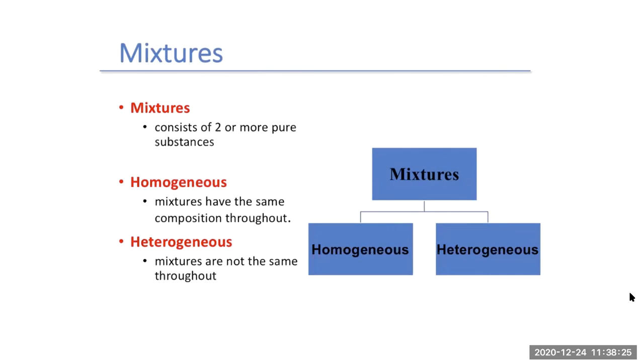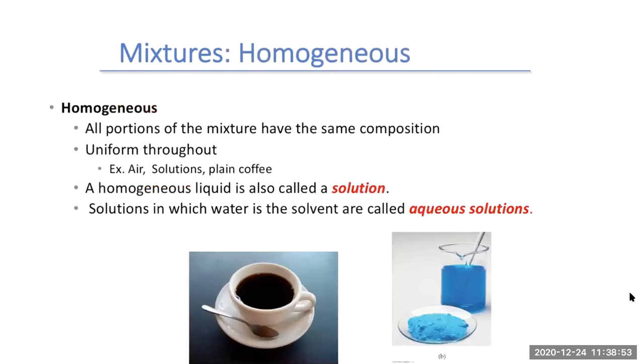So now that we know a little bit about pure substances, let's look at mixtures. A mixture contains two or more pure substances. Our mixtures can either be homogeneous or heterogeneous. A homogeneous mixture has the same composition throughout. A heterogeneous mixture is not the same throughout. And let's look at a couple of examples so we can really see the difference between homogeneous and heterogeneous.